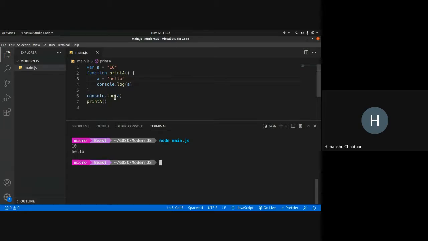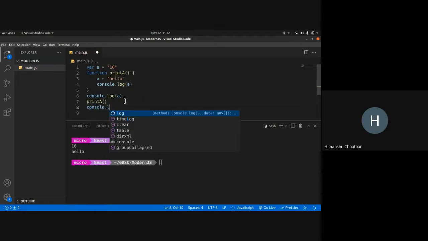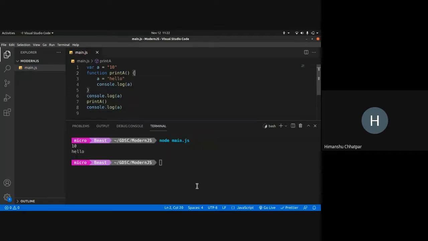Let me have another console.log. You can see initially it was 10 on this console log. After that, on this console log, it became hello, and on this console log again it is hello. So a is now permanently hello until you change it again.